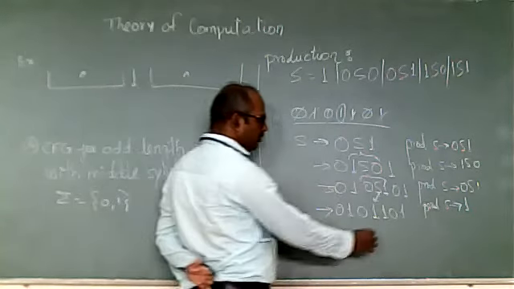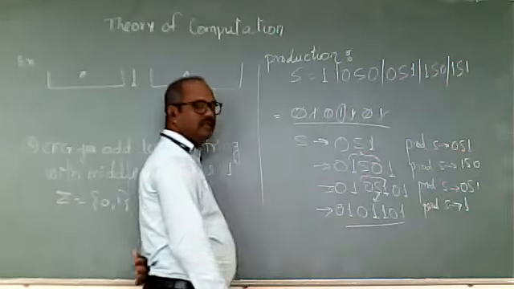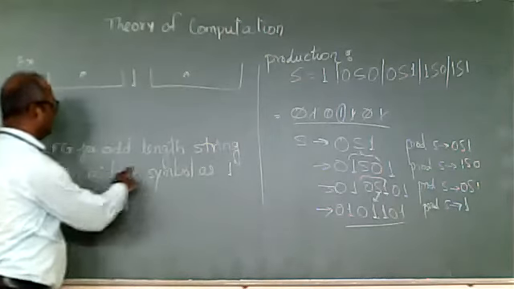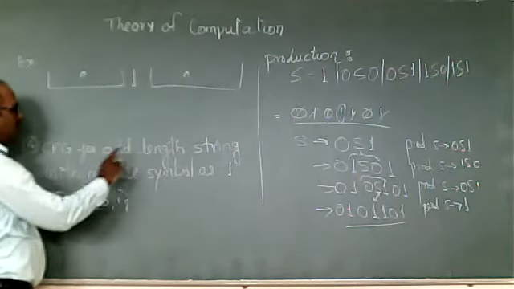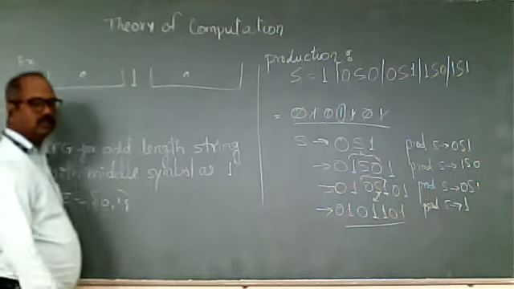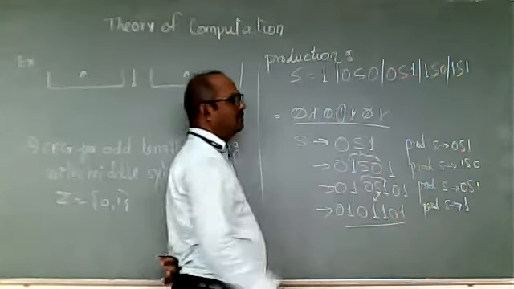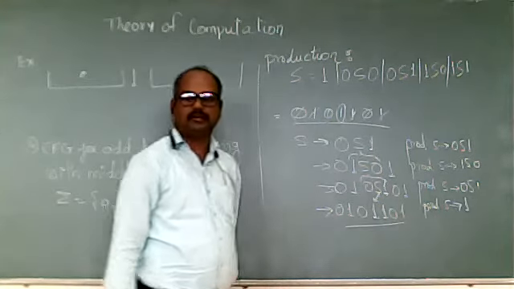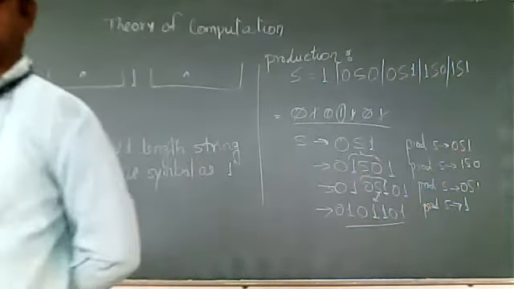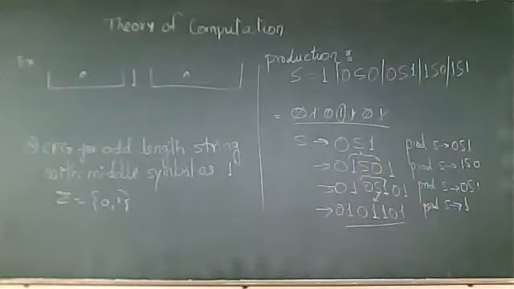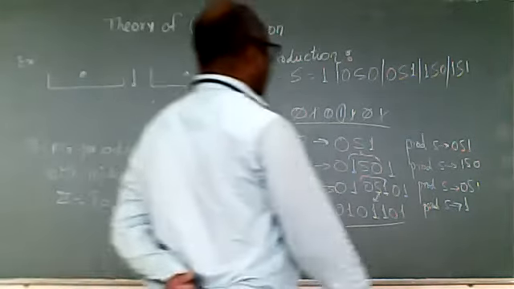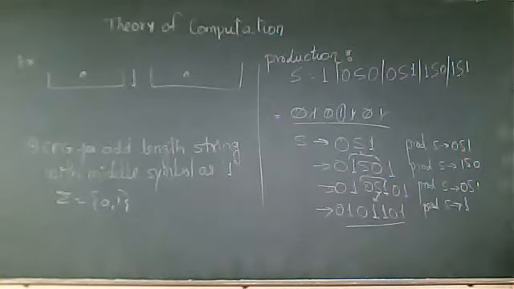So yes, we are able to get the string which satisfies the condition, middle symbol is 1 and length is odd. So these productions are correct. This is the way we find the grammar for the given problem statement.